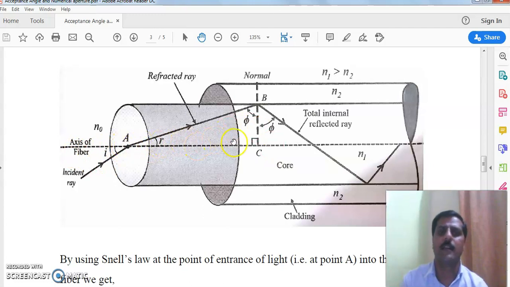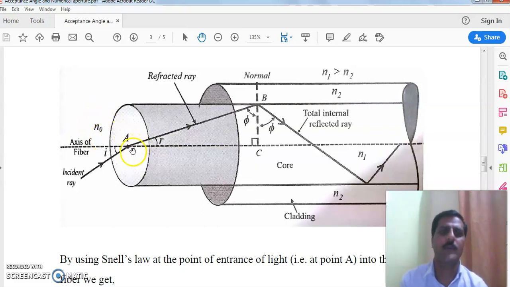A centered line, that is the axis, and a light ray incident from the outside, entering the fiber at point A. The refractive index outside the fiber is N0, that is the refractive index of air, because the medium outside the fiber is air, and the value of N0 in air is equal to 1.